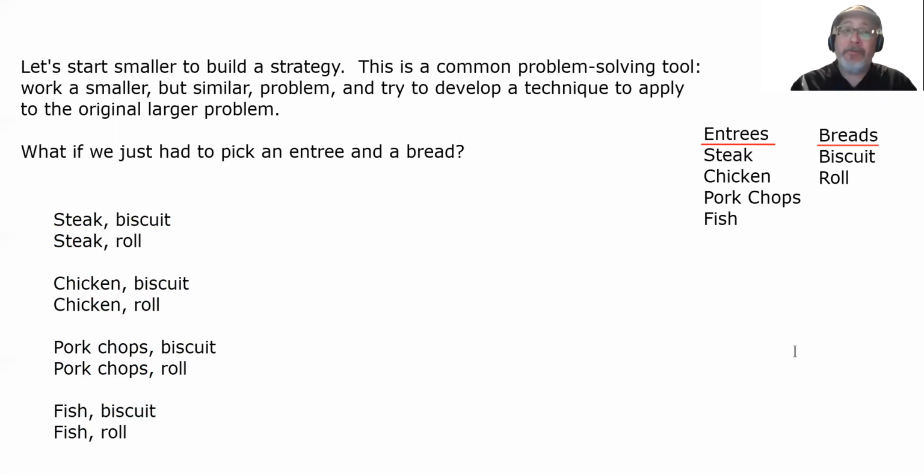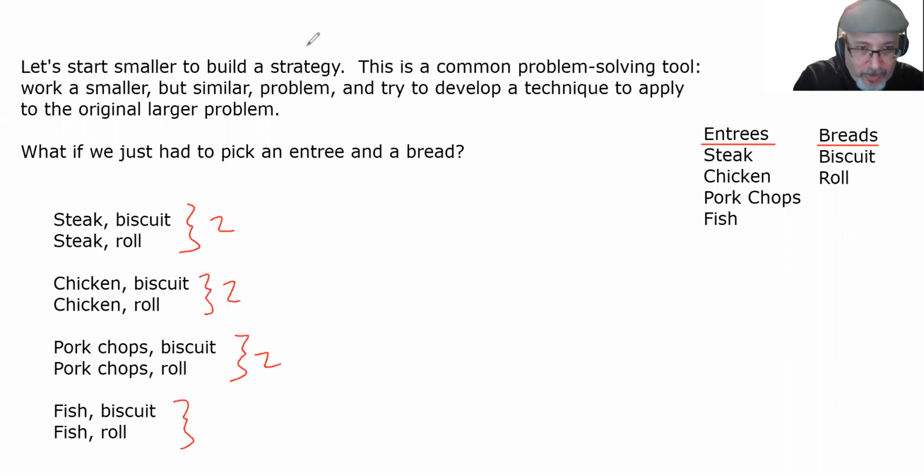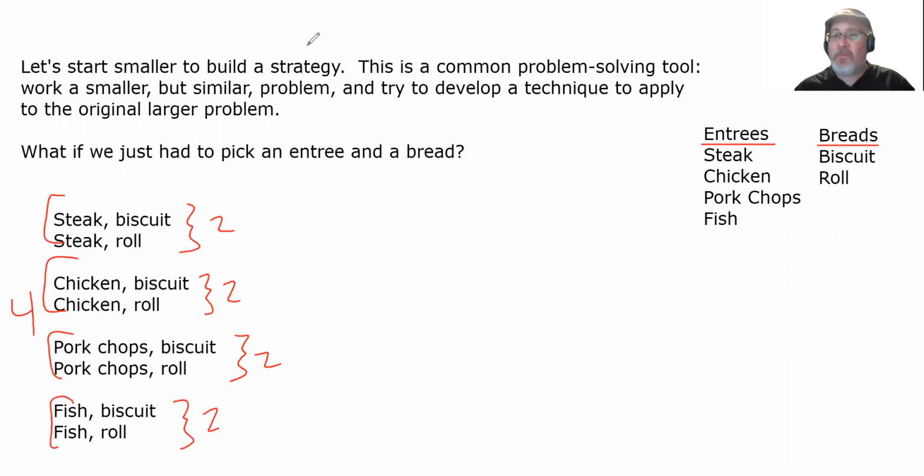Well, that wasn't too hard. We've listed all of them, and we listed them in a systematic way by picking an entree and then going through the breads, picking the next entree, going through the breads, and so on and so forth. Notice that there are 2 meals here, 2 meals here, 2 meals here, and 2 meals here. Because for each entree, we had 2 choices of bread. And notice that there's a total of 4 pairs because each pair focused on a certain entree.